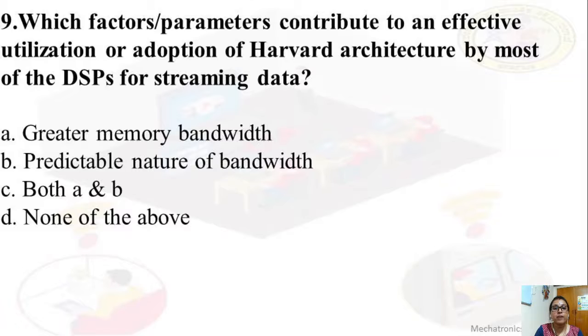Which factors are responsible for Harvard architecture? It is both A and B, greater memory bandwidth and the predictable nature of bandwidth.